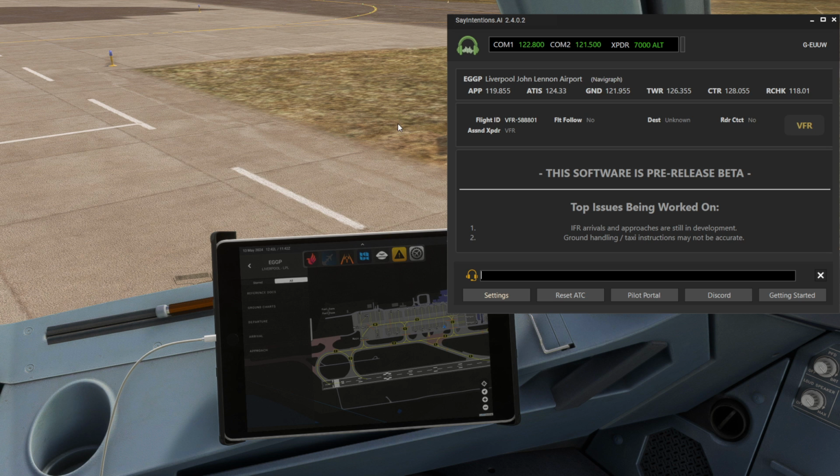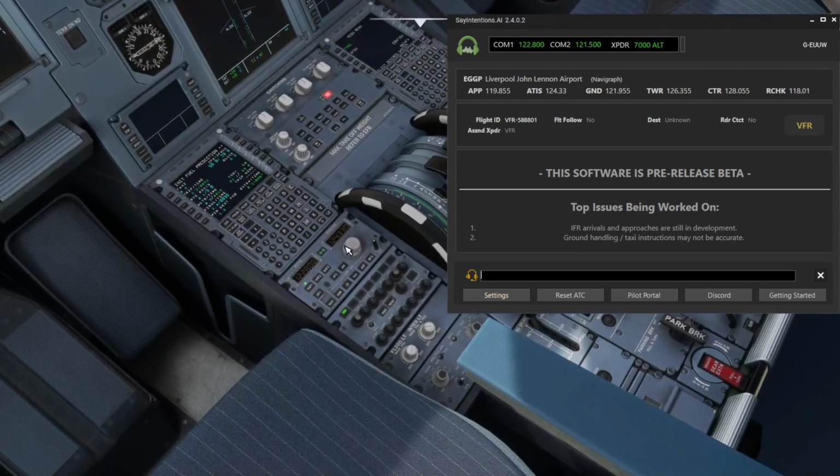We're going to get the ATIS first of all, then we're going to have a little look at some of the other things that we can do to interact with the AI air traffic control. But 124.33 first of all is our frequency, so let's see what happens when we tune to that to get Liverpool's ATIS.